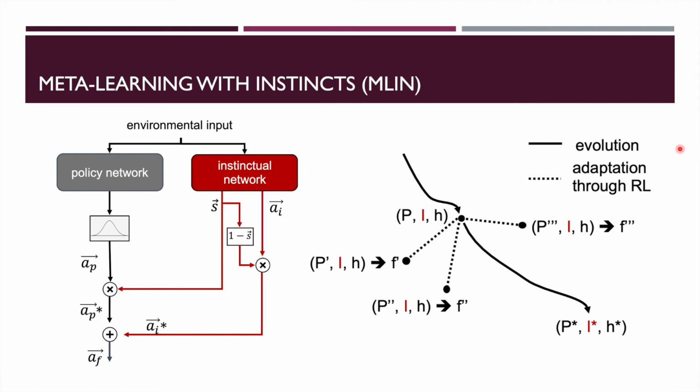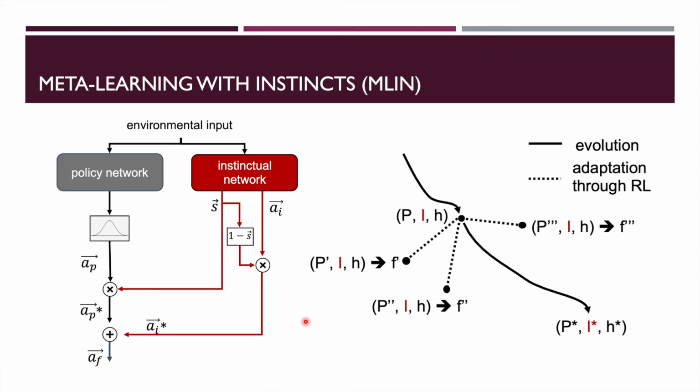The model architecture introduced in this paper consists of 2 neural network modules, a policy network and an instinctual network. A policy network is a neural network module that is trained to solve a specific task through reinforcement learning, while the instinctual network is kept fixed during task adaptation. The goal of the instinctual network is to override noisy actions of the policy network if the agent finds itself in a potentially dangerous situation.